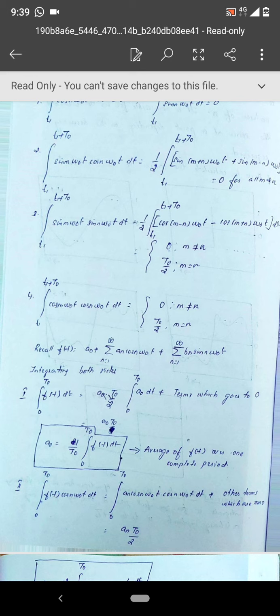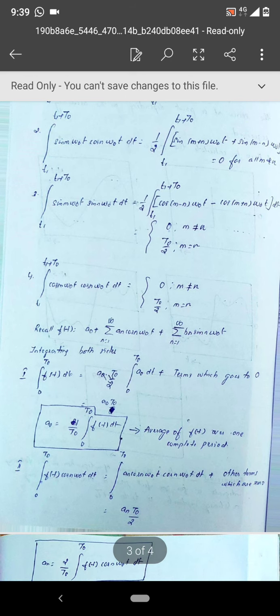A naught is nothing but 1 by t naught integration from 0 to t naught f of t dt. So what is a naught? We know that's a DC value. DC value is nothing but average value. So the average value of f of t over one complete period is nothing but a naught. Average value of f of t over one complete time period, that is 1 by t naught integration from 0 to t naught f of t dt.